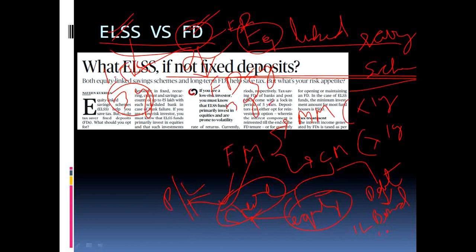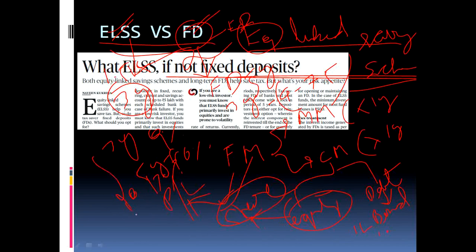After 3 years, the rate of interest in FD would be 4 to 7.5% of what you are investing. But if you invest for 3 years in this Equity Linked Savings Scheme, you will get an average of 9% interest. If you calculate on an average, some months it will be profit, some months it will be loss. Taking the whole as an average, it will be 9% for 3 years, some 10% for 5 years, and 13% for 10 years.